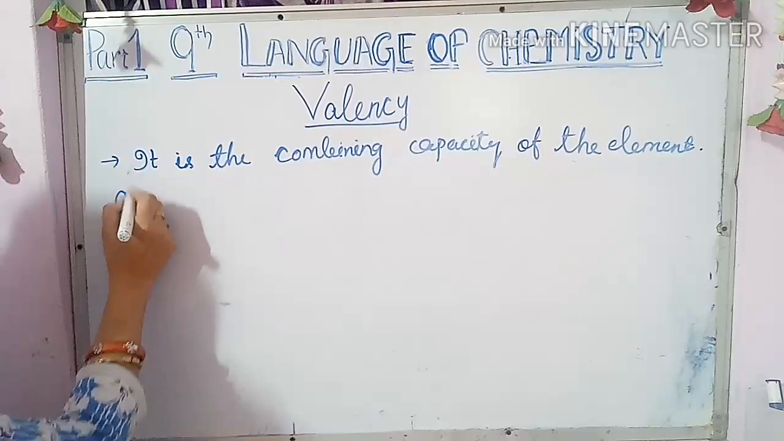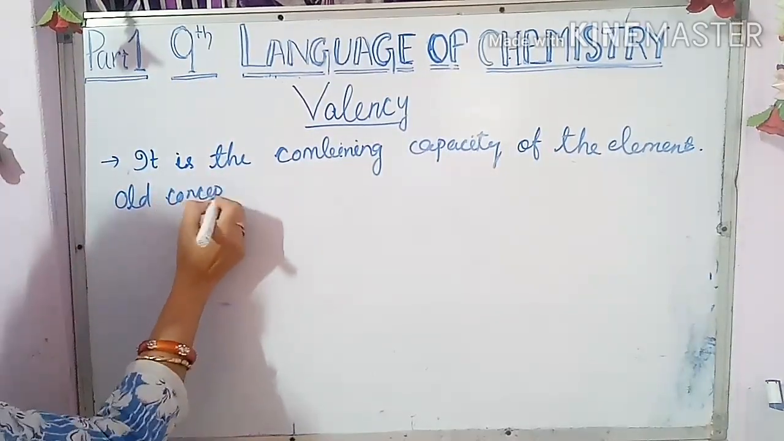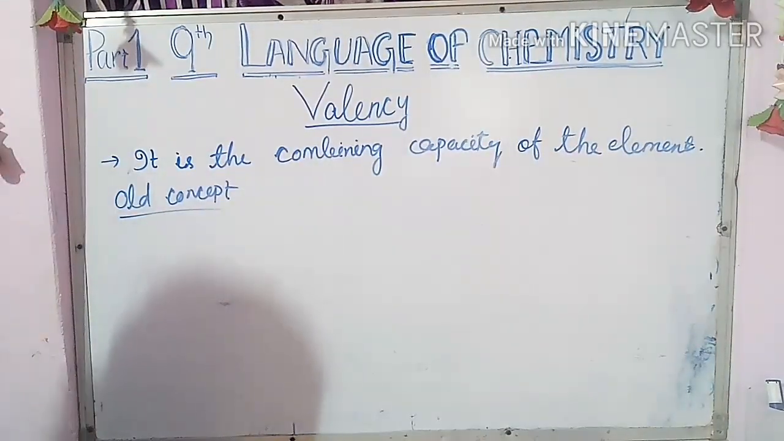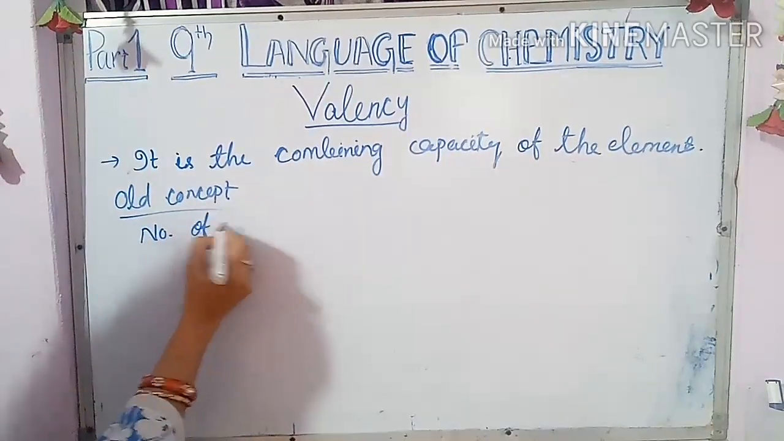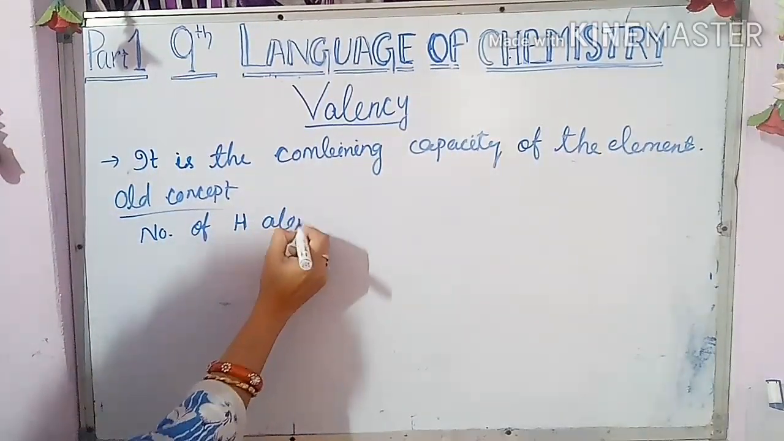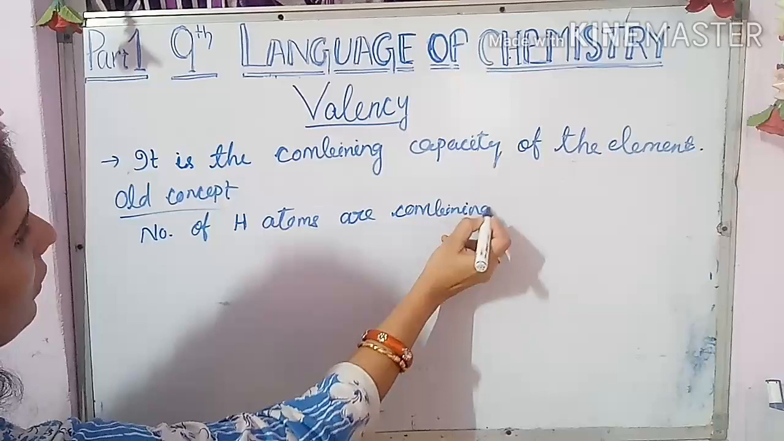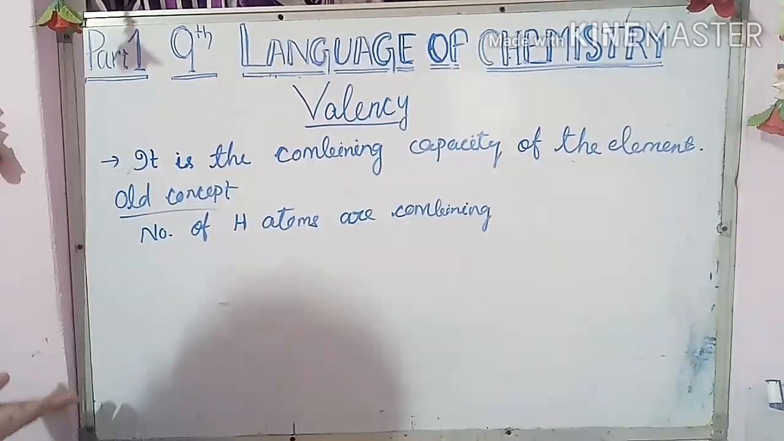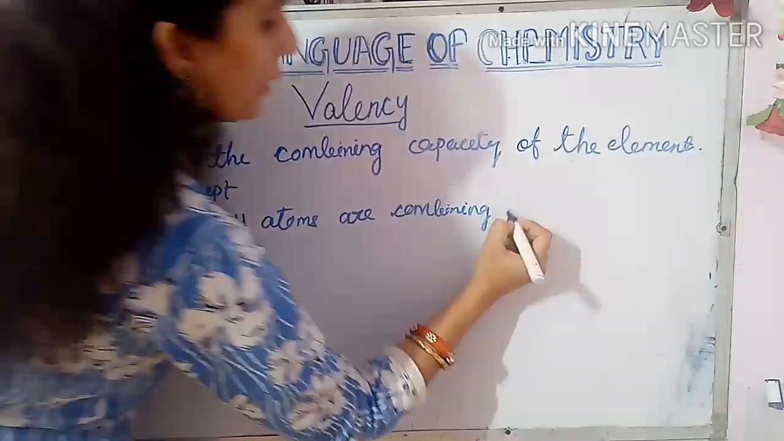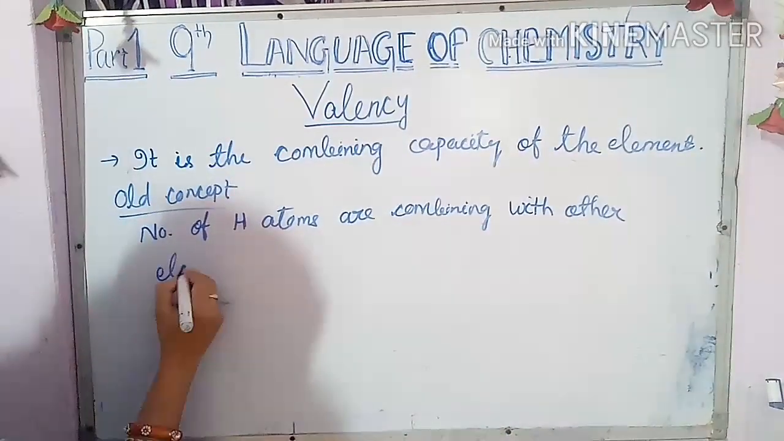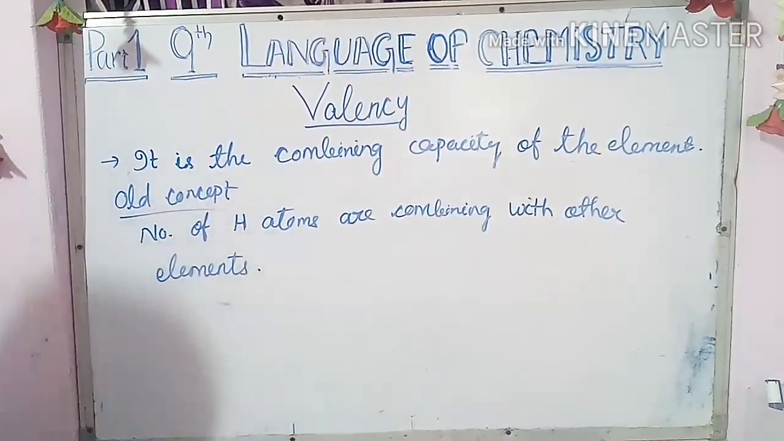So, according to the old concept, what do you mean by valency? There also it is the combining capacity, but who is combining? Hydrogen is combining. The number of hydrogen atoms are combining with other elements. This is your old concept of the valency.